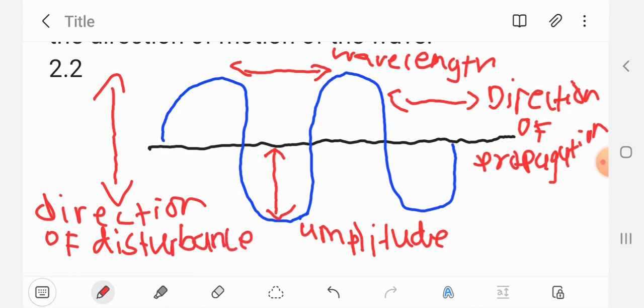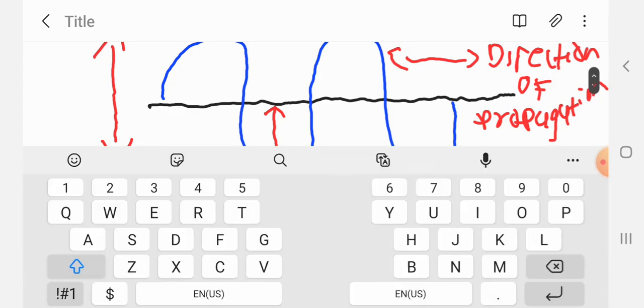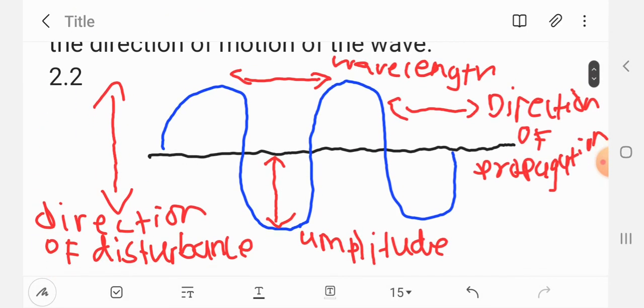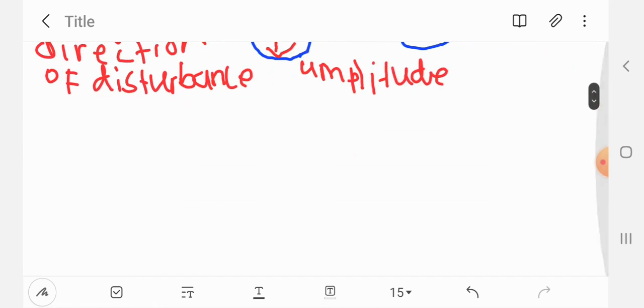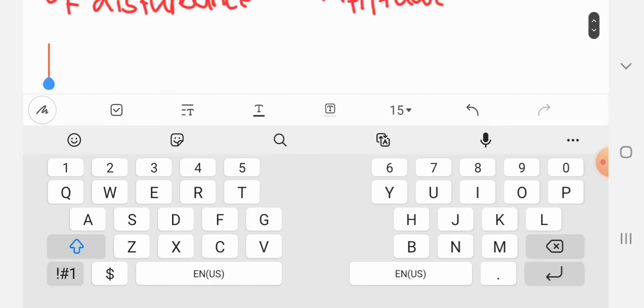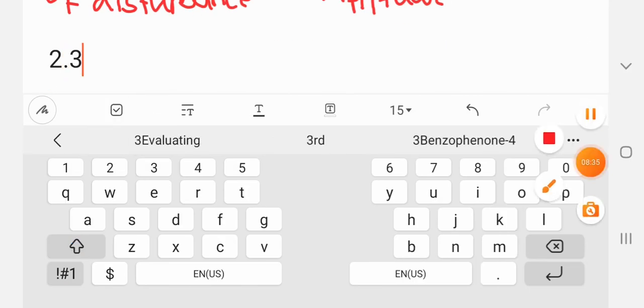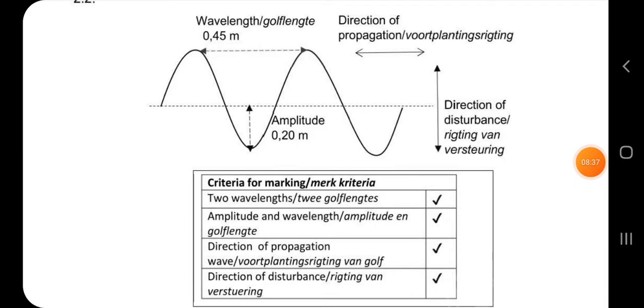Yes, so that is our drawing there. I'll show it in the memo a bit cleaner than the one that I have written here. Yeah, so we are asked to show two wavelengths. I've shown you the two wavelengths.